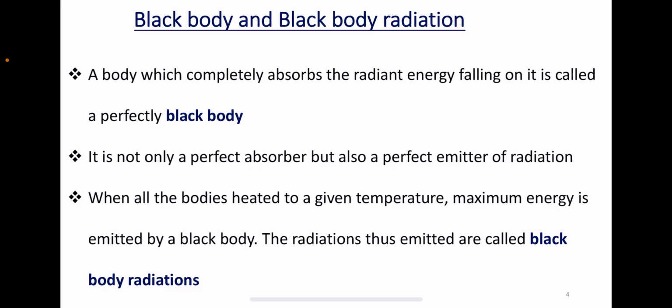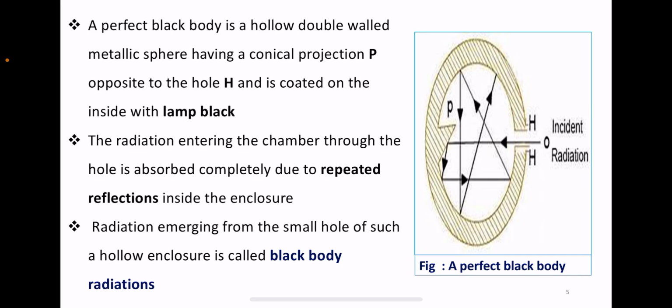So those radiations which fall upon a black body and get emitted out are called black body radiations. These radiations are emitted by any solid at any temperature as a result of the vibrations of its particles, which are called oscillators. Okay, so this is what we have to understand before moving on to perfect black body radiation. So what is meant by a perfect black body radiation?